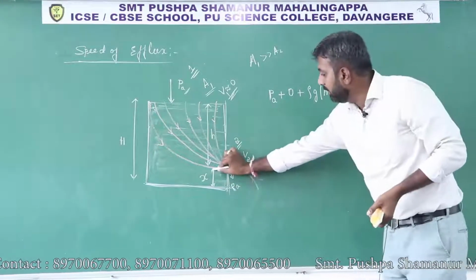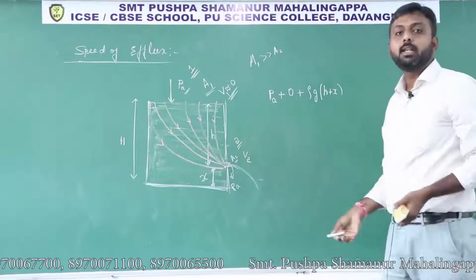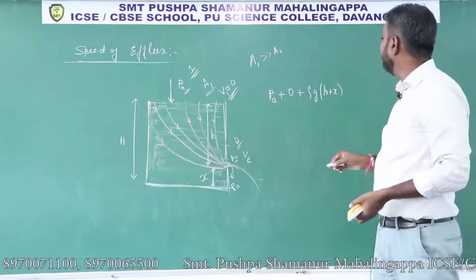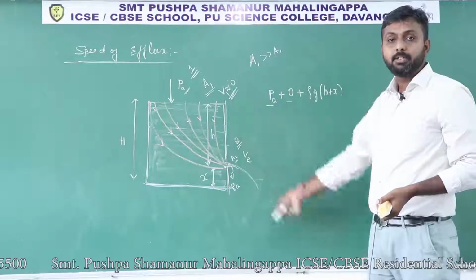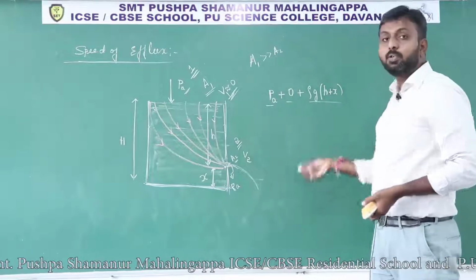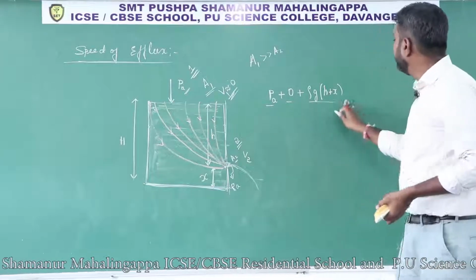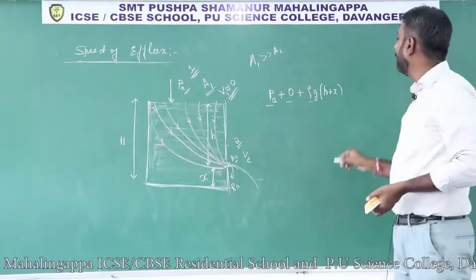So this height is small h and this height is x, the total height becomes h plus x. So this is pressure energy, kinetic energy 0 because its velocity is 0, and this is potential energy, that is rho g (h plus x), for the top surface.